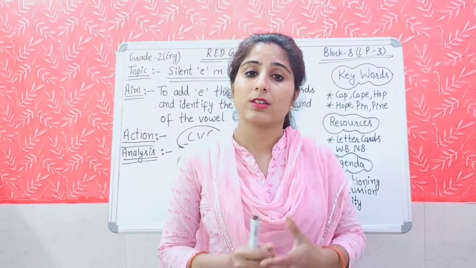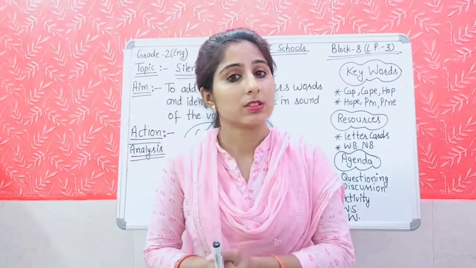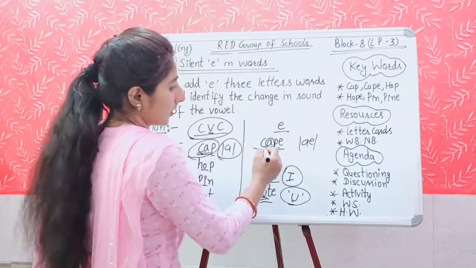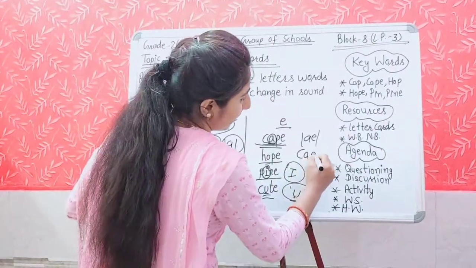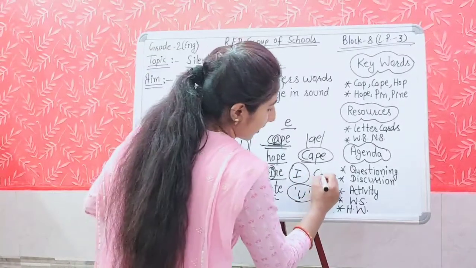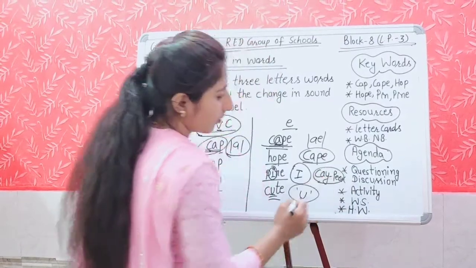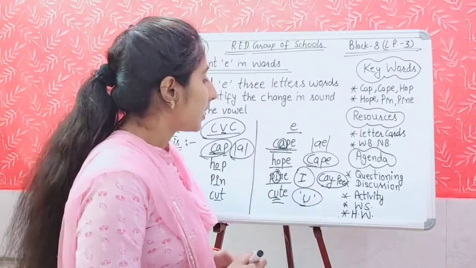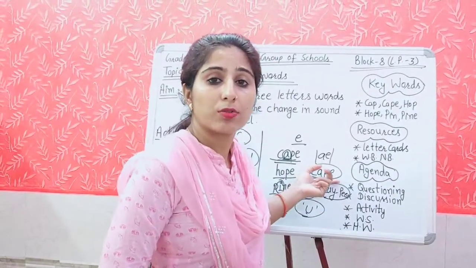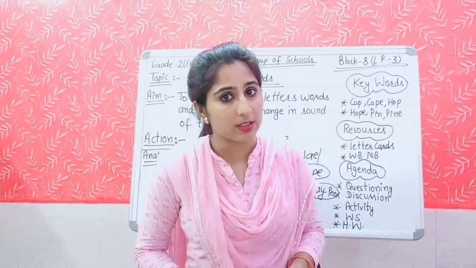We call it a silent E because we don't hear the sound of E in the word. We are not pronouncing this word like cappy. No, we are saying cape. Means we are not pronouncing the sound of E. E is silent here. Yes.